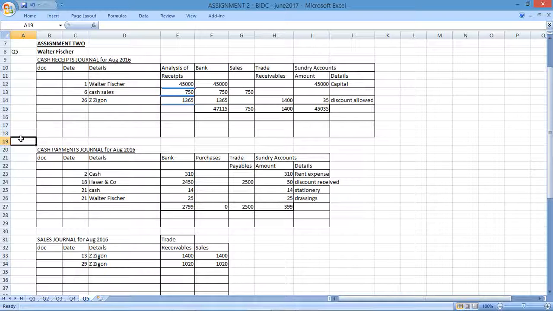And then they say take out a trial balance as at 31st August 2016. So they also want you to extract a trial balance from the information that they've provided. So quite a few things here to do. So I'm going to create T accounts for all these different account names that I've got here. So bank will be a T account, sales will be a T account, trade receivables, and so on.